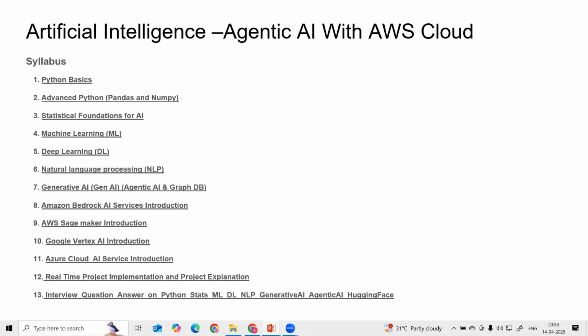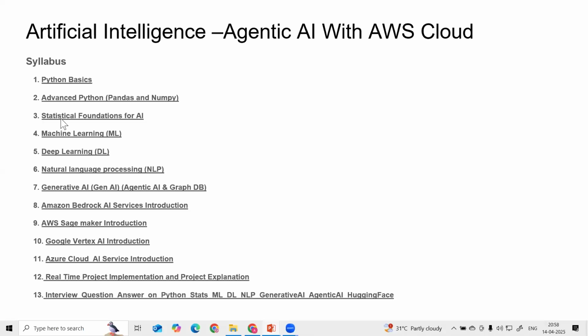So here, guys, we are now looking at the syllabus. We are going to see what the syllabus is. We are starting from basic Python. This is the foundation we are building. Whether you are from a non-technical or technical background, irrespective of that, we are going to learn the Python basics so that you can build the foundation in Python and then go into advanced Python, pandas, and numpy. This is very much required for this data science and AI course.